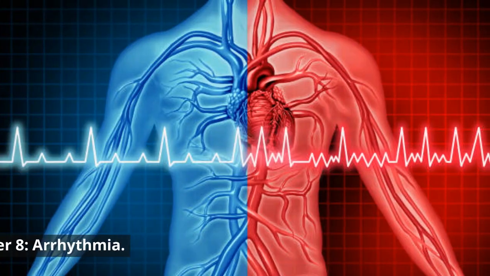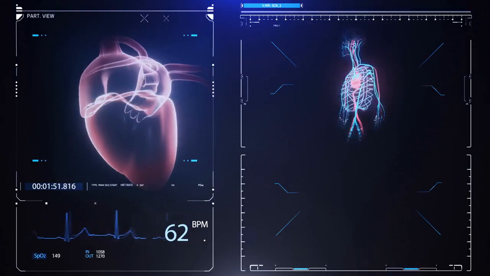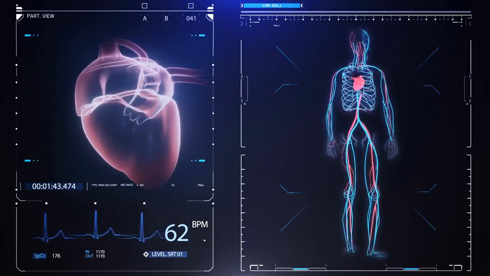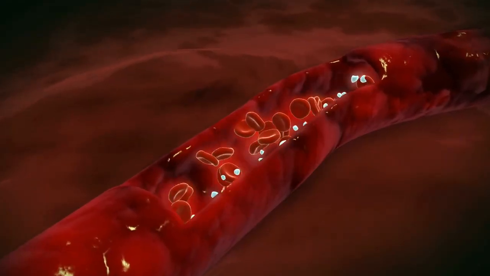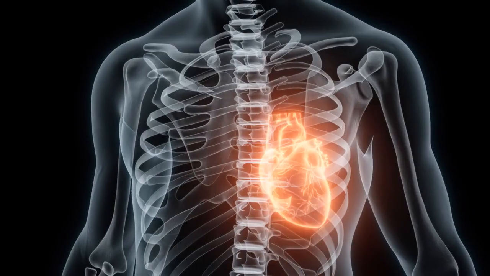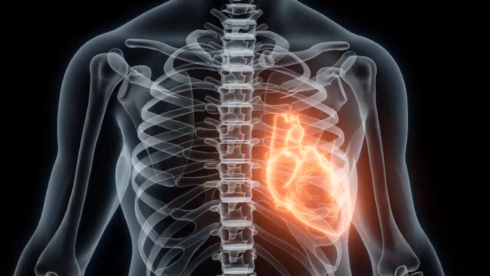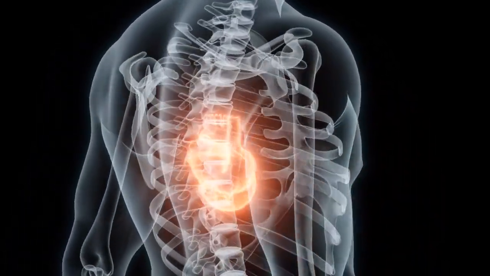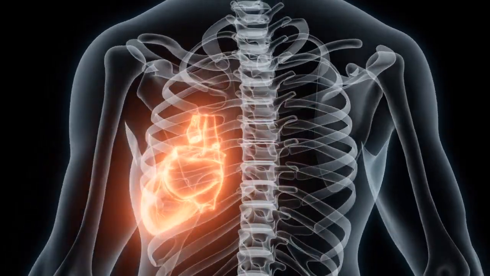Number 8. Arrhythmia. Arrhythmia refers to abnormal heart rhythms that can occur due to various factors. The heart relies on a precise electrical system to maintain its rhythm and pump blood effectively. However, in arrhythmias, this electrical system malfunctions, causing the heart to beat too fast, tachycardia, too slow, bradycardia, or irregularly.